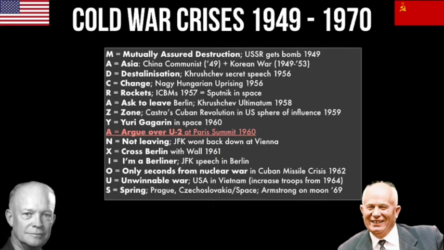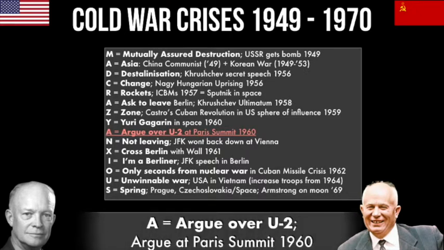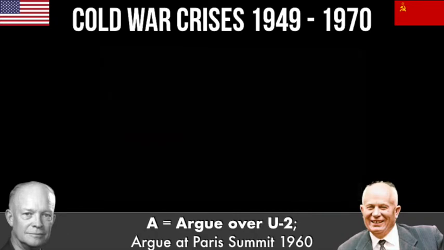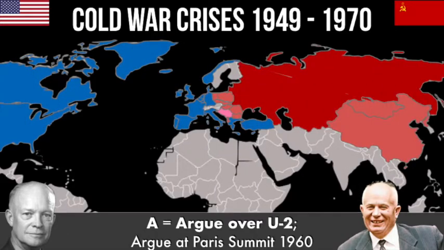Our next letter, and our first letter of anxious, is A. They argue over a U-2 spy plane. In 1960, Eisenhower and Khrushchev were supposed to be meeting again to discuss Khrushchev asking Eisenhower to leave Berlin. However, before the summit, the Americans sent a U-2 spy plane flying over the USSR to spy on the communists. They didn't think this spy plane could get shot down because the U-2s were very, very light and very, very quick and flew very, very high.